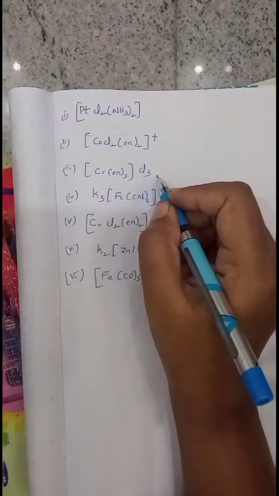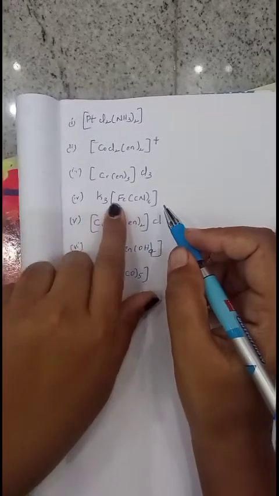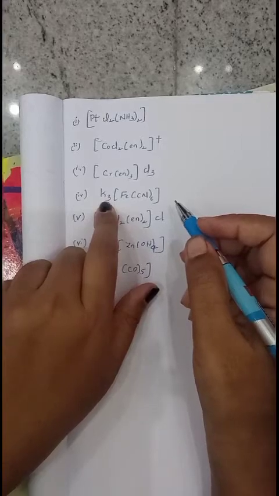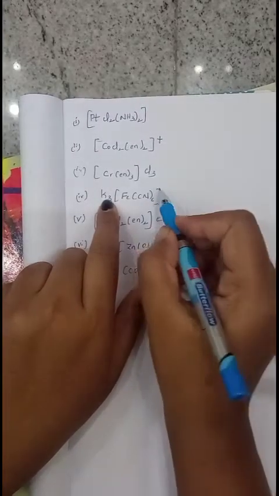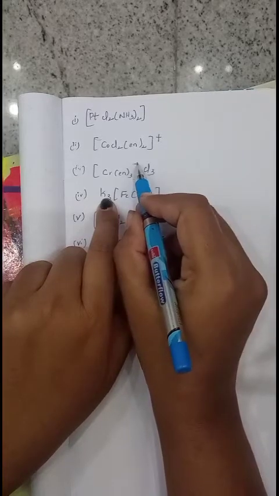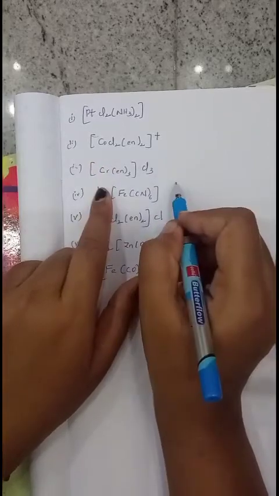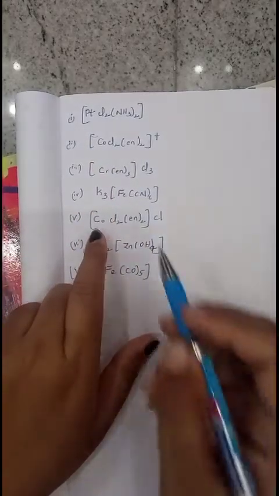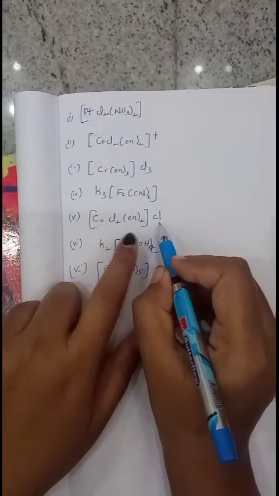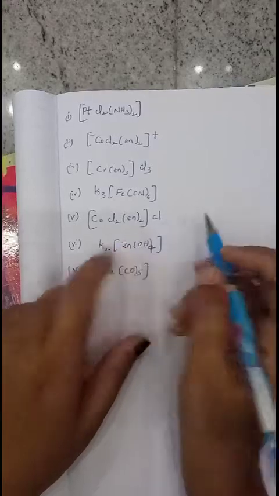If it is present on the left side of the coordination sphere, we have to consider it as a cation. If a cation is present, the charge of the complex is negative. If an anion is present, the charge of the complex is positive. They didn't mention it, but you have to consider it. Next, outside the coordination sphere on the left side, a ligand is present, so it is said to be an anion. It has a negative charge.